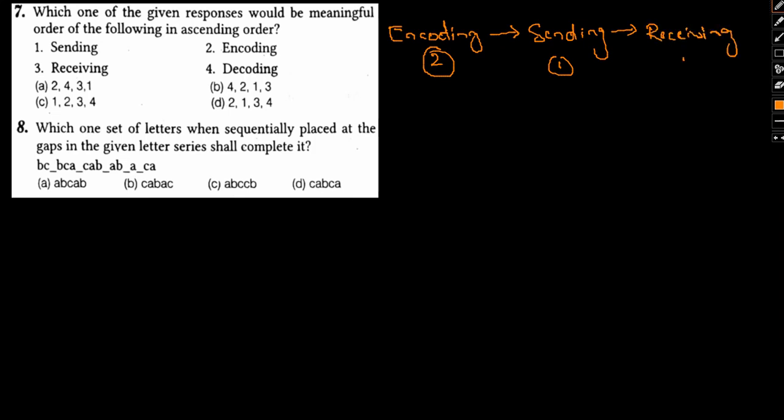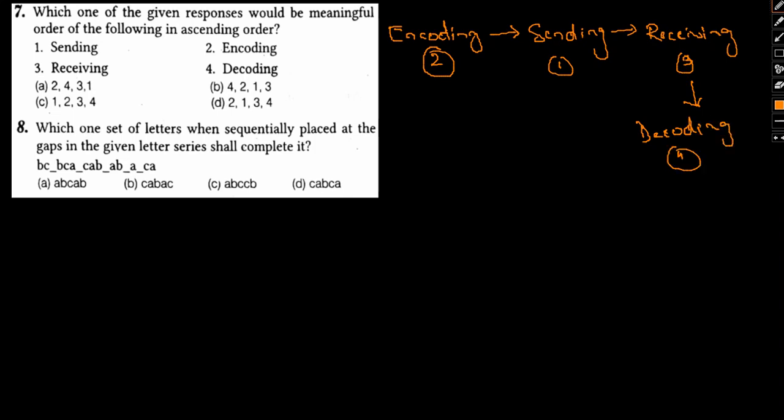So this would follow a similar sort of pattern. Initially, as far as sending a code is concerned, we would be encoding the code. Try and understand this. First, we will encode a certain code, that is number 2. Once the encoding is done, we'll send it, that is sending in this case. The sent code will then be received by the other party, that is receiving, and lastly, the received code will have to be decoded, that is decoding.